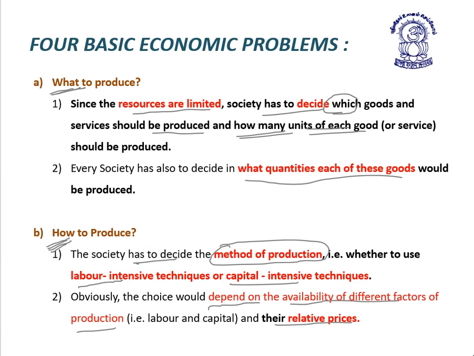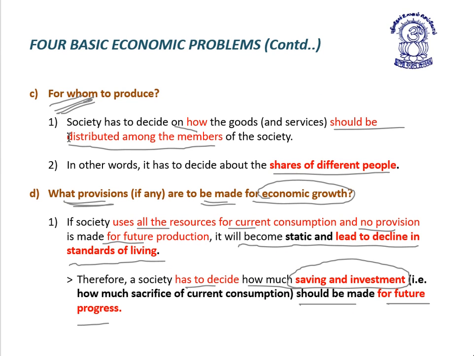So friends, we discussed there are 4 basic economic problems. First is what to produce, how to produce, for whom to produce, and what provision is to be made for economic growth.